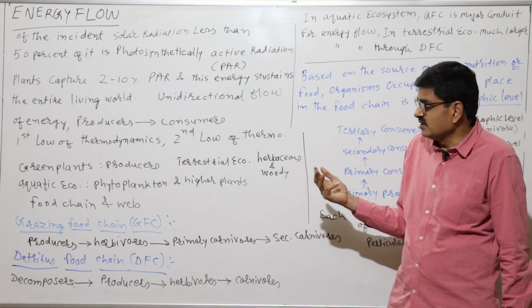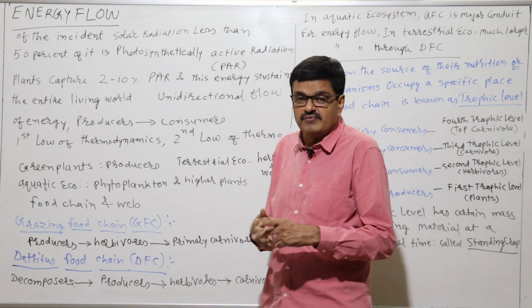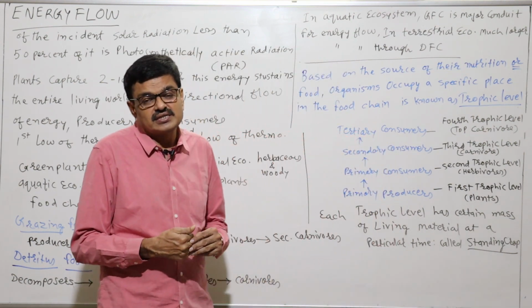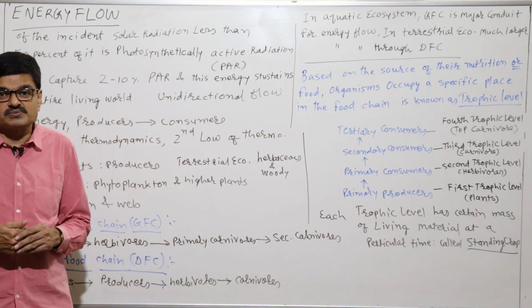Okay? So that is the kind of food chain we can find in the atmosphere.